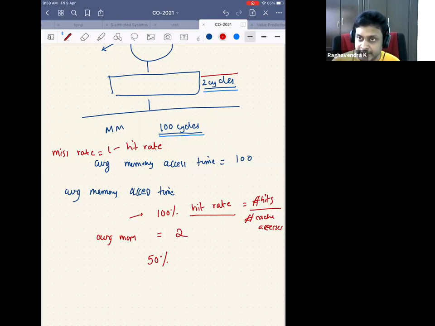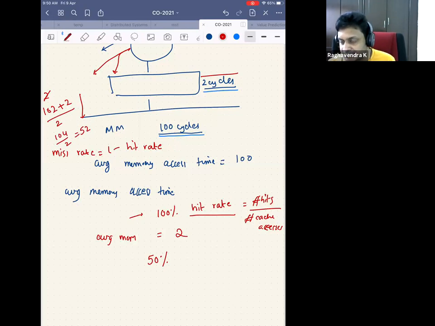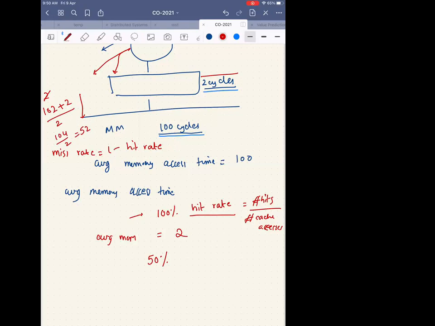So why they are saying it's 52 cycles is, if an access comes here, I pay 2 cycles. And if it's a miss, I go here and pay 100 cycles. So for the first access, it was 102 cycles. That's what he came up with. And when the second access came, it's maybe a hit in the cache, so I'm paying a penalty of 2 cycles. So the average is 104 divided by 2. That's why you came up with the answer 52. Is that right? Yes, sir.